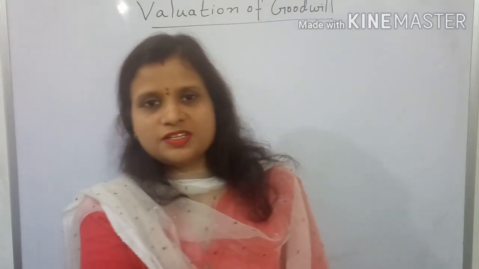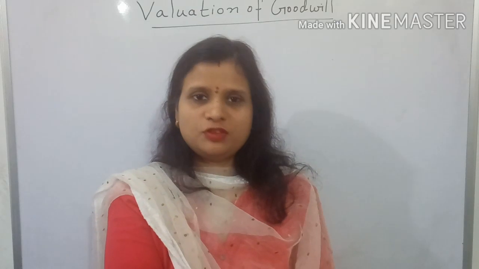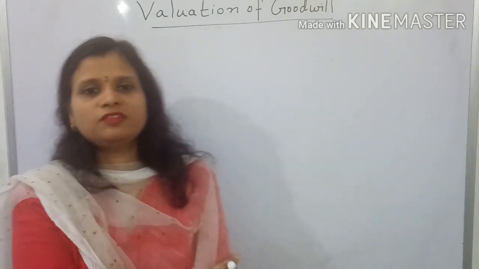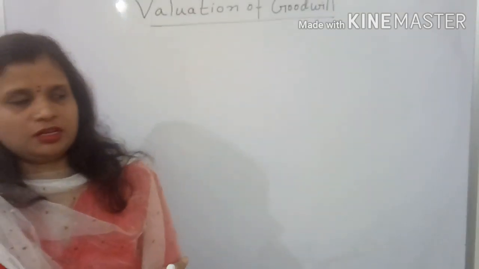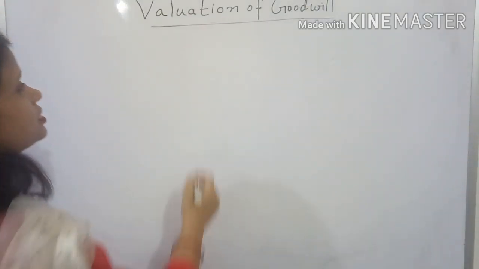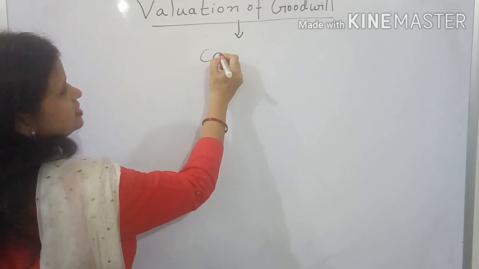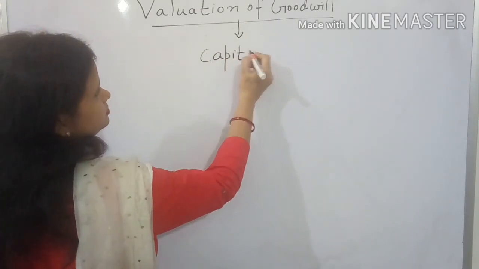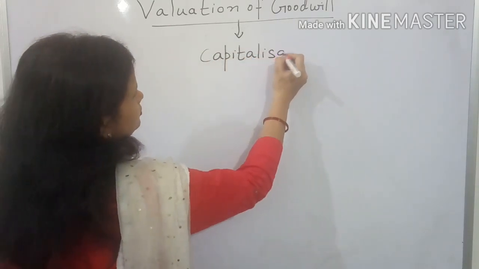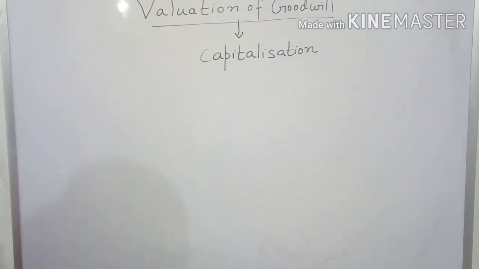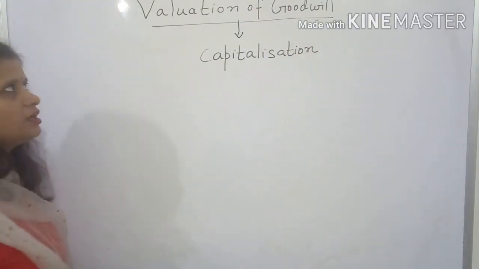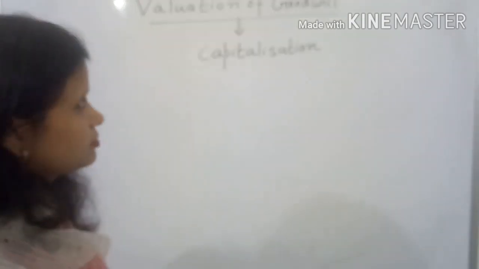Already we have discussed the first two methods for the valuation of goodwill. Now today we will discuss the last method for the valuation of goodwill. Let's start with that. It is our capitalization method. And how we can calculate goodwill under this method.